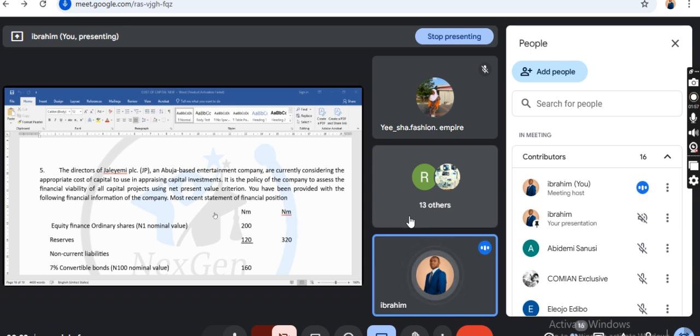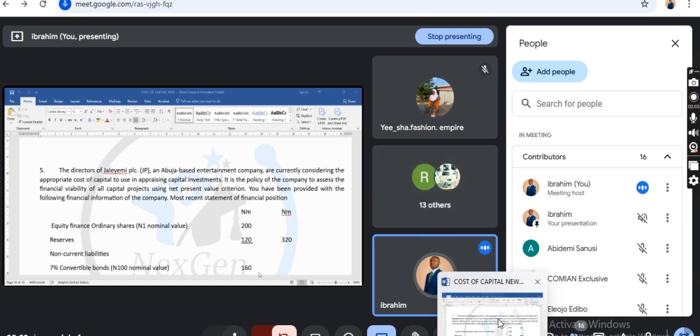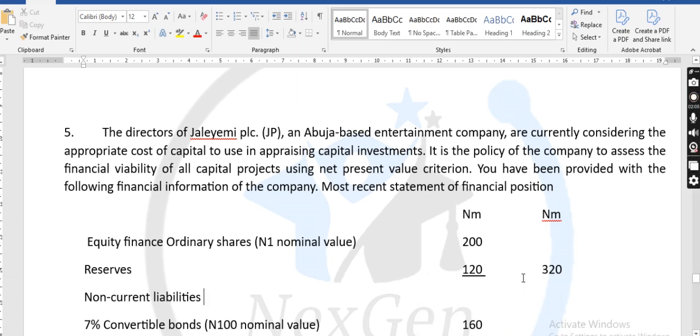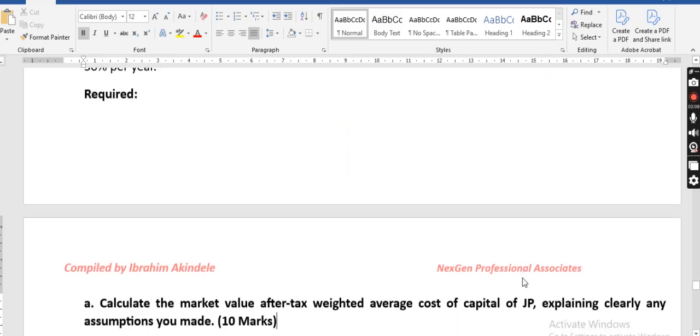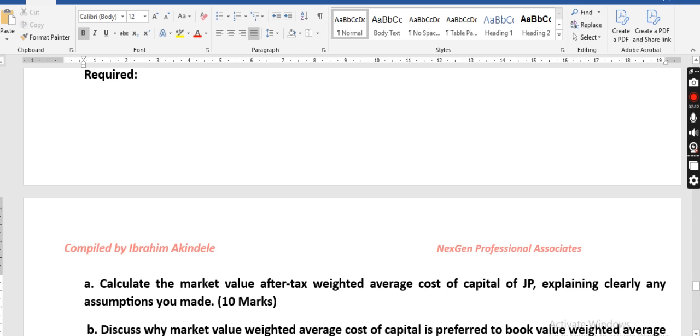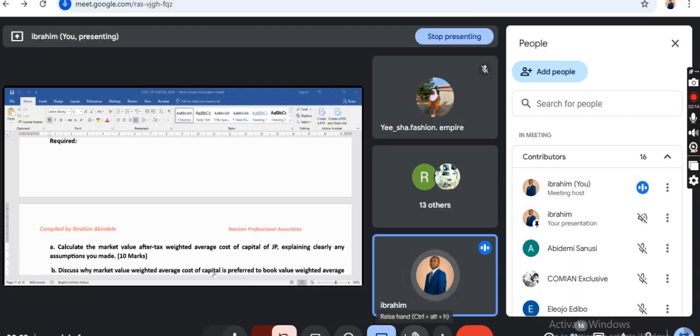You quickly ask yourself again, what are the steps? What is the step-by-step approach to determine the weighted average cost of capital? Of course, we have done that in our previous lecture, and it's also on YouTube. You can go there and watch the step-by-step approach to determine the weighted average cost of capital.